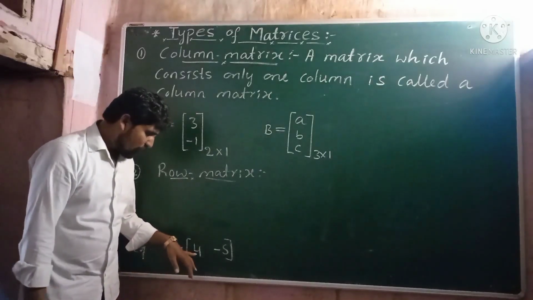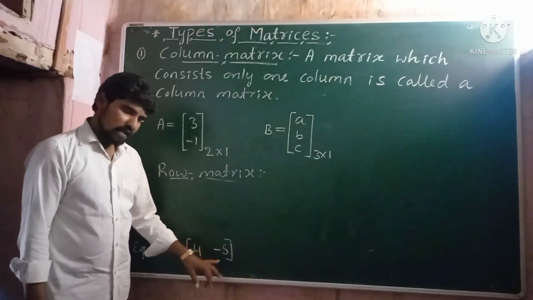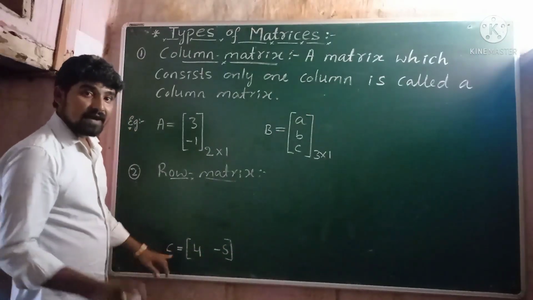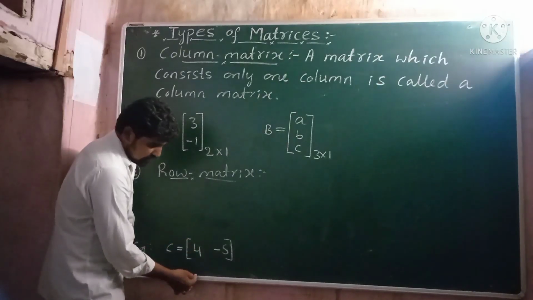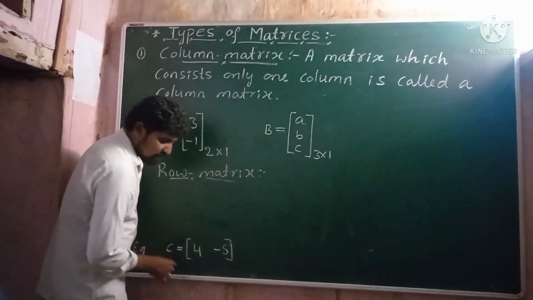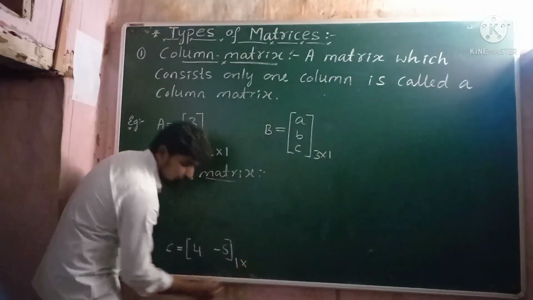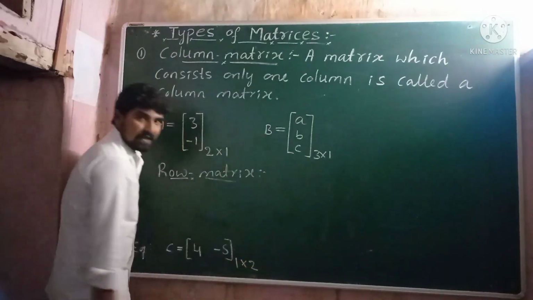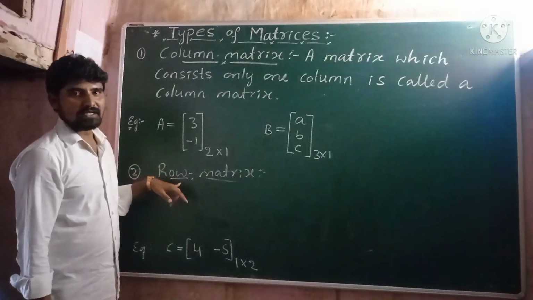Because here 4 and -5 are arranged in rows and columns, and matrix C consists of only one row and two columns. This is C1 and this one is C2. Therefore the order of the matrix C is number of rows 1 cross number of columns 2. This matrix C has only one row, hence this is a row matrix.